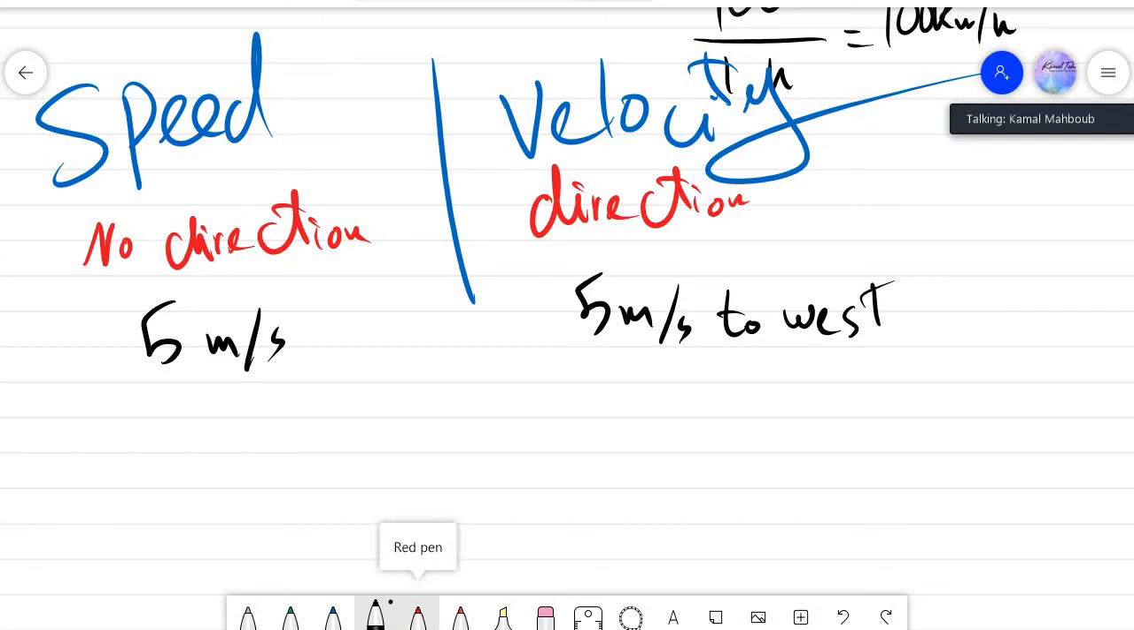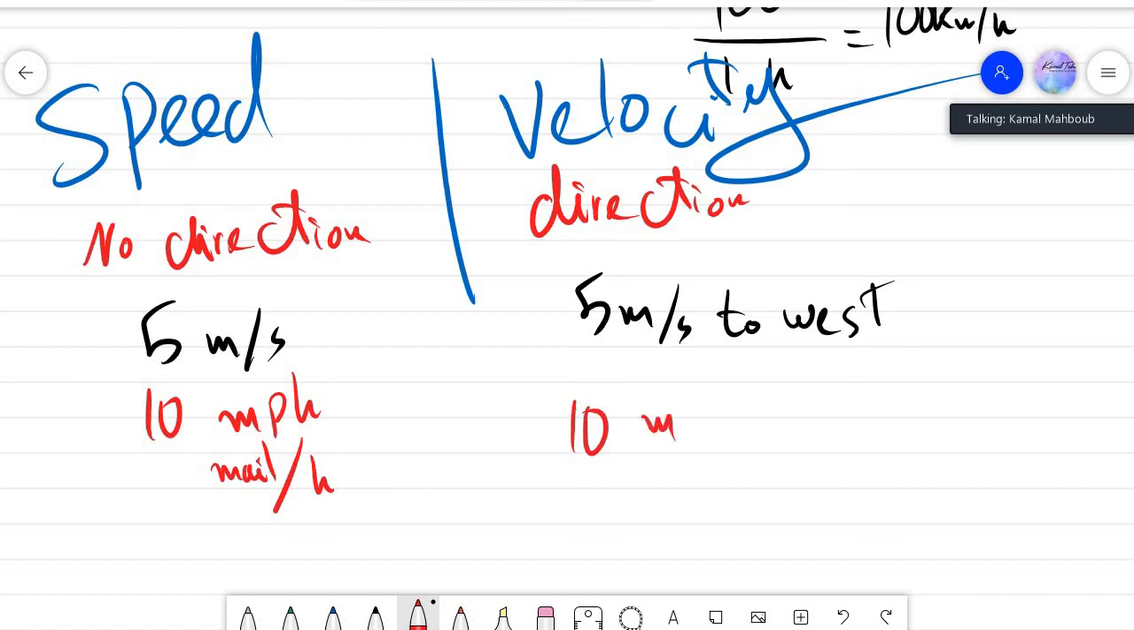Okay, now let me ask you some questions to know whether you understand or not. I will give you another example. Suppose that we have another object that moves 10 mph. mph here, guys, means mile per hour. Now 10 miles per hour, that is the speed for this object. But if we said that 10 miles per hour to east, now that is the velocity.